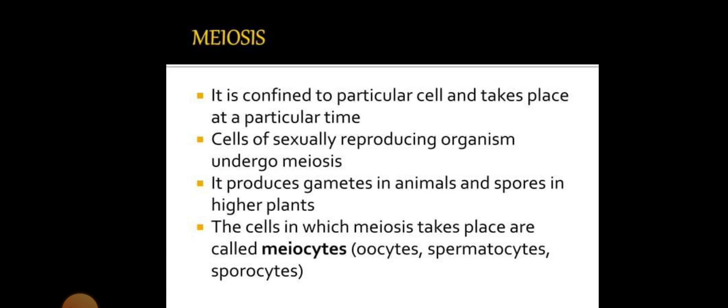Meiosis. Meiosis is a particular cell division that takes place at a particular time. The cells of sexually reproducing organisms undergo meiosis, forming gametes in animals and spores in higher plants. Meiosis takes place in meiocytes, which include oocytes, spermatocytes, and sporocytes.